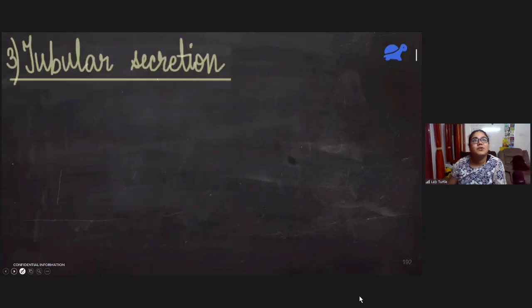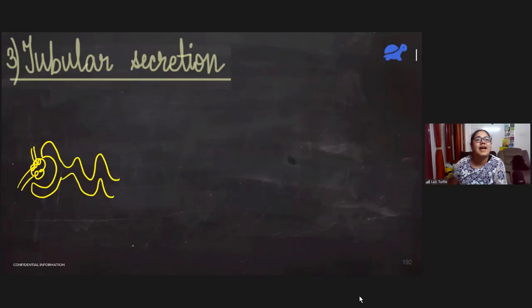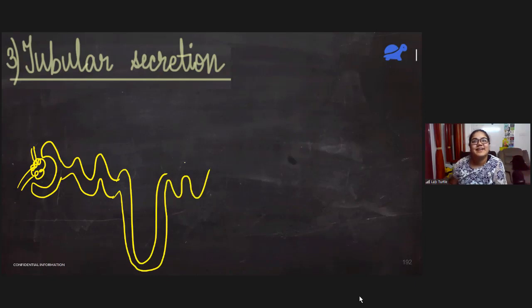Now we come to the tricky part, which I have been explaining, but maybe not very well. Again, quickly I am drawing the diagram. I love drawing this actually. So tubular secretion is only going to take place in this part, in the DCT.